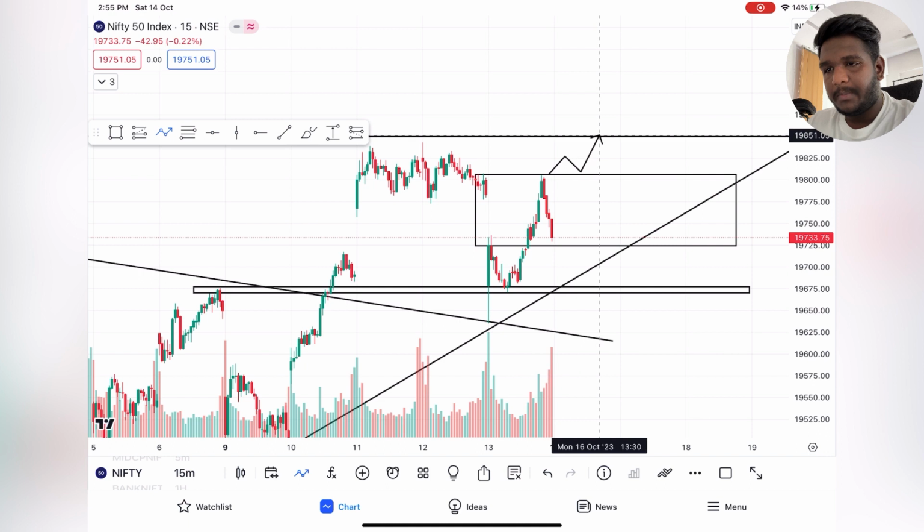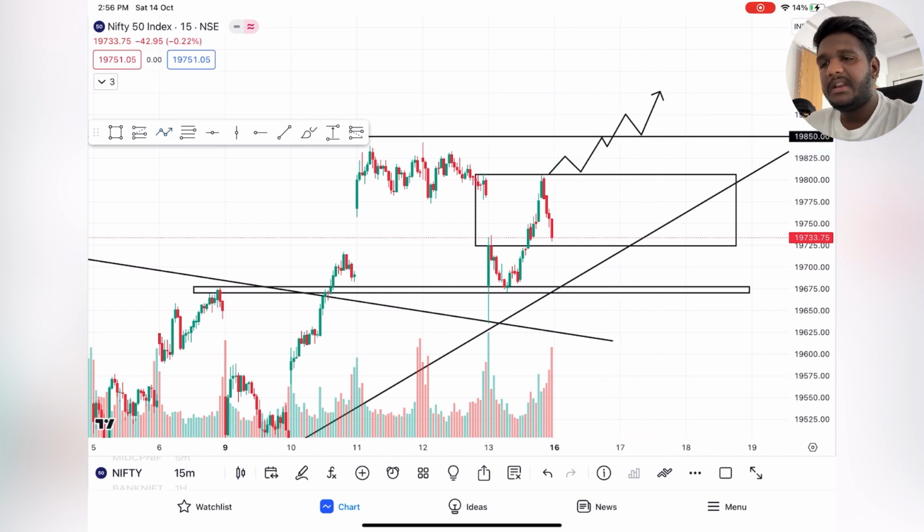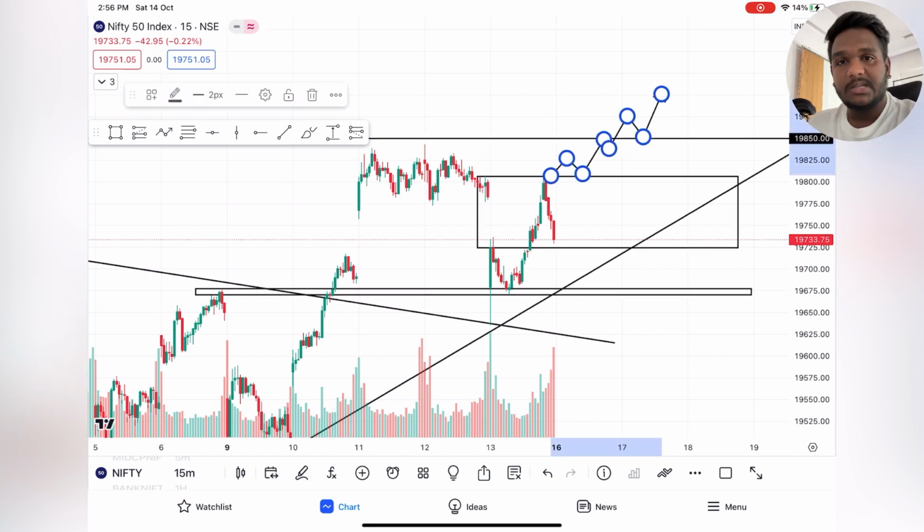Wait for a small pullback and keep some 50 points of stop loss over 19,850. It can be rejected over here, and then you can take the trade accordingly. But when it breaks over here again, then you can expect 19,900. So this is an upside move only when it breaks 19,800.